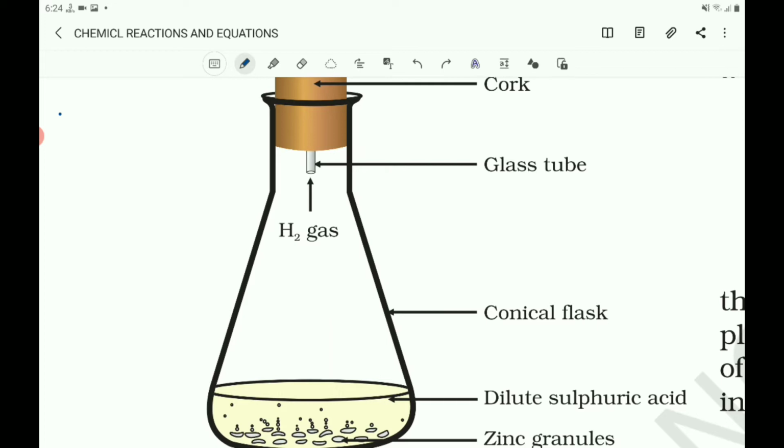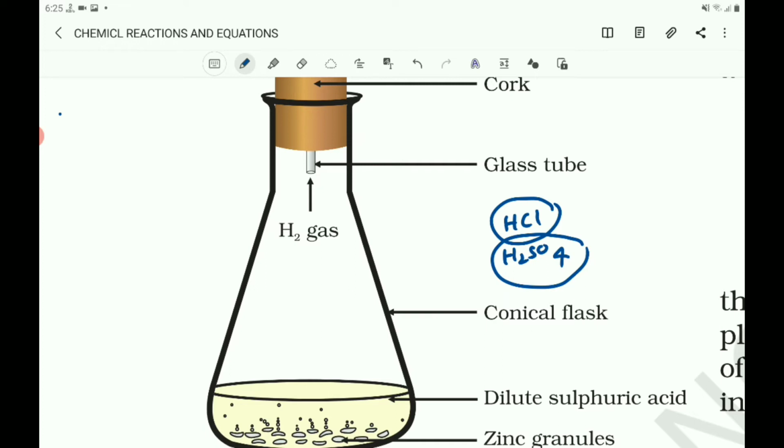Add dilute hydrochloric acid or sulfuric acid, HCl or H2SO4. Handle the acid with care here. You must take care while handling the acid and observe what is happening around the zinc granules.